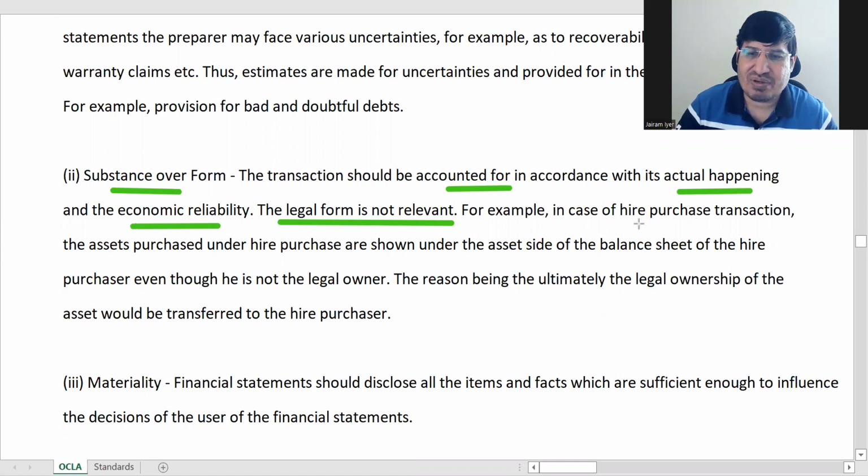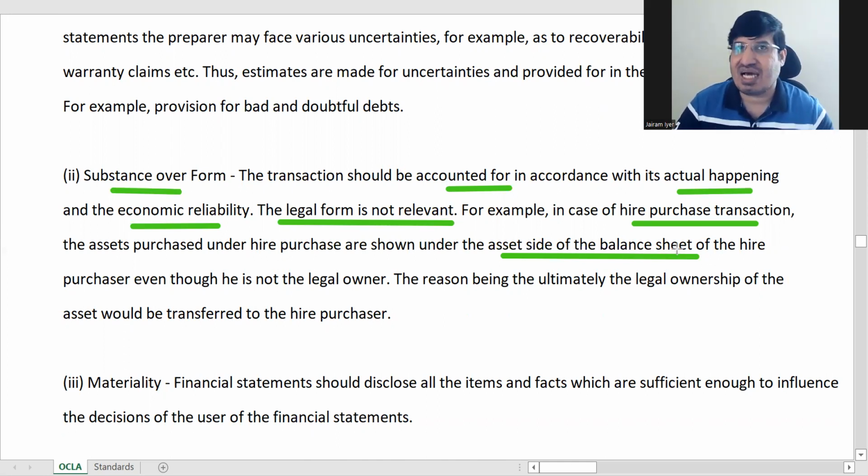For example, this is a good example: a hire purchase transaction. The hire purchase asset will be shown on the asset side of the balance sheet, though you are not the owner till the last installment is paid. Still, because it is as good as your asset, although legally it will become your asset only after your last installment. So it is shown on the asset side of the balance sheet.